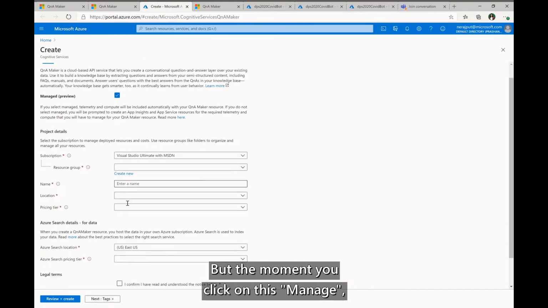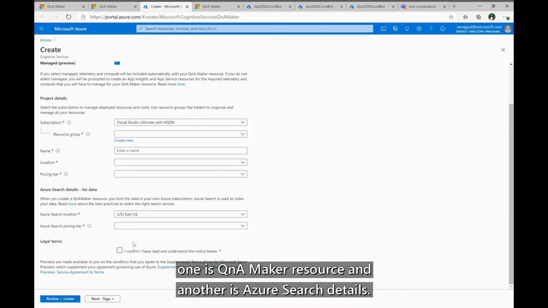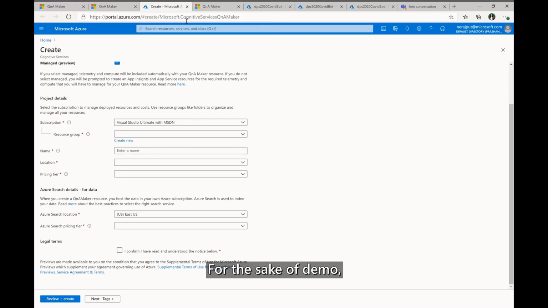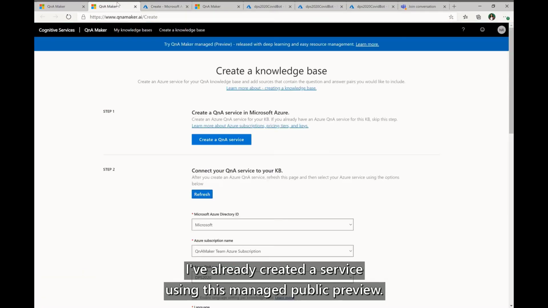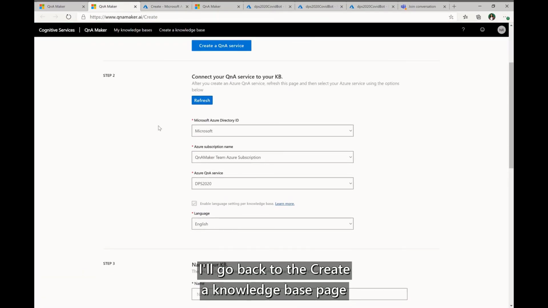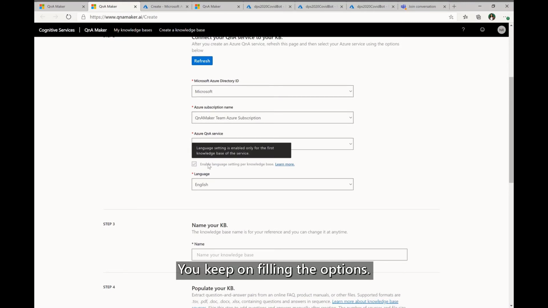But the moment you click on this manage, it's just two services that you need to think about. One is the QnA Maker Resource and another is the Azure Search details. For the sake of demo, I've already created a service using this managed public preview. So I'll go back to the create a knowledge base page to show you other options. So you keep on filling the options.